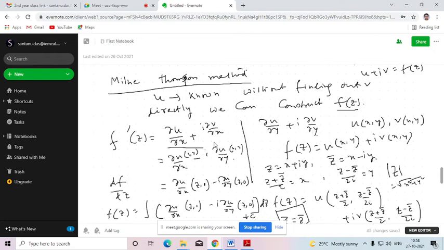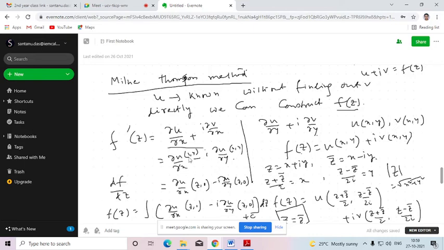So let's say we are considering this. That means f'(z) is this. Since u and v both are functions of x and y, their partial derivatives will also be functions of x and y. So here f'(z) is ∂u/∂x + i ∂v/∂x. Here u is known, so v is unknown. Since f(z) is analytic, we will replace ∂v/∂x in terms of u. So that will be minus ∂u/∂y. So ultimately f'(z) will be ∂u/∂x minus i ∂u/∂y.